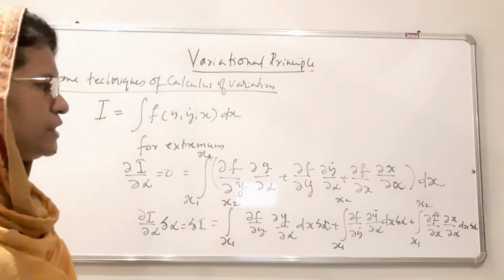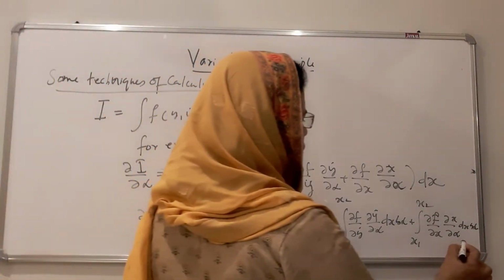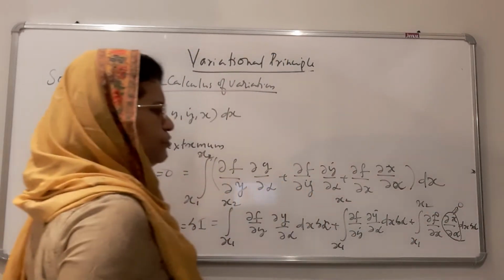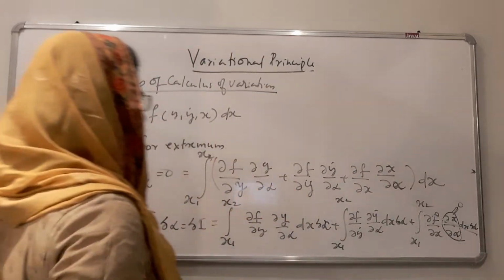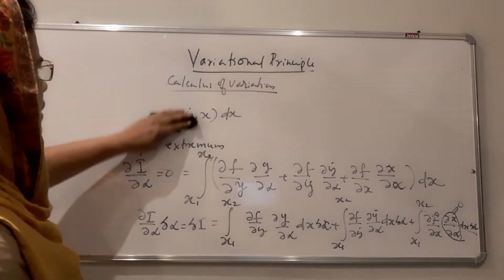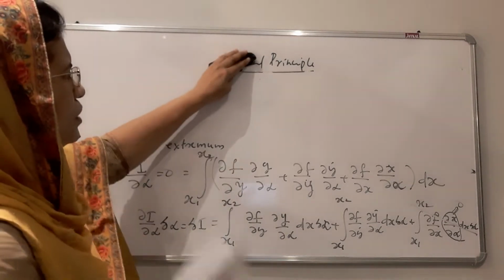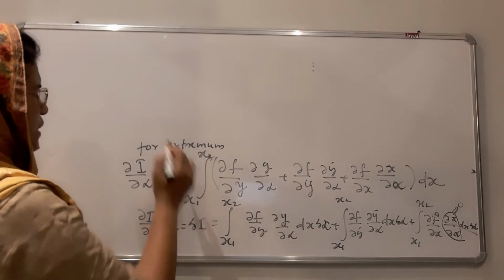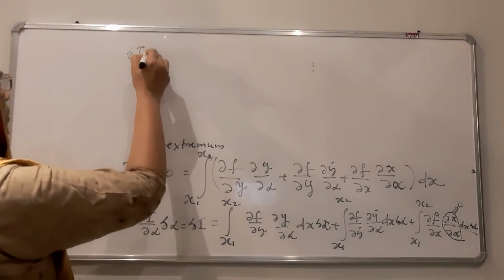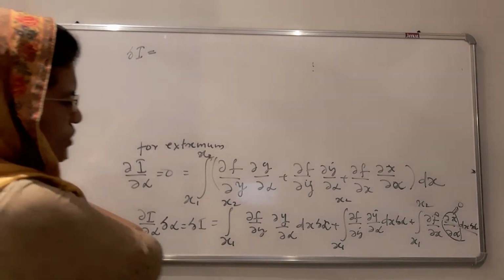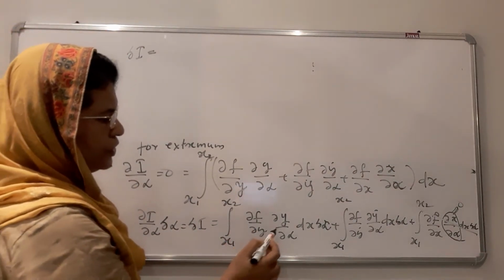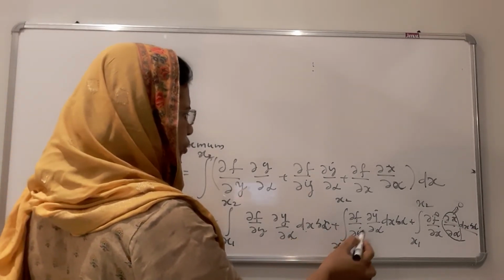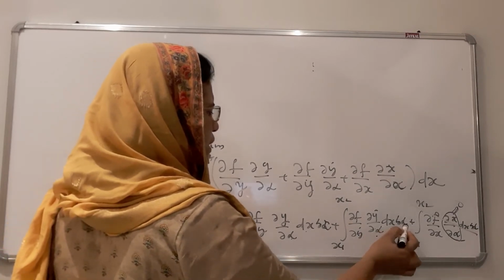From this we know that there is no variation for x with respect to alpha. This is equal to 0. Therefore, the last term vanishes, and now we can write the equation as delta I, the variation in I, is equal to the integral from x1 to x2 of dou f by dou y into dou y by dou alpha into dx delta alpha, plus dou f by dou y dot into dou y dot by dou alpha into dx delta alpha.